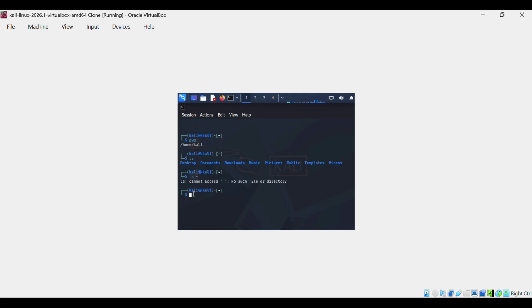So let's move to the next command, which is cd. cd is change directory. It is used to move between folders. cd dot dot moves back one directory, and cd tilde takes us directly to the home directory.